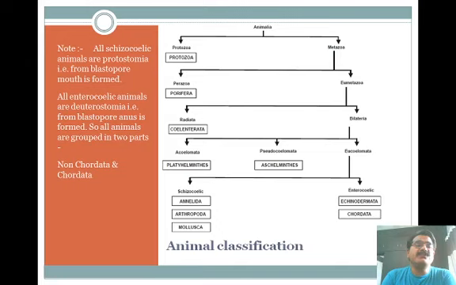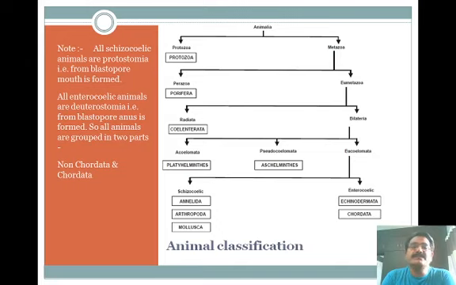Schizocoelic animals are those in which the mouth develops from the blastopore, and in enterocoelic animals the anus forms from the blastopore. These two are further classified into non-chordata and chordata. Here our intention is to focus on the classification of the non-chordata.